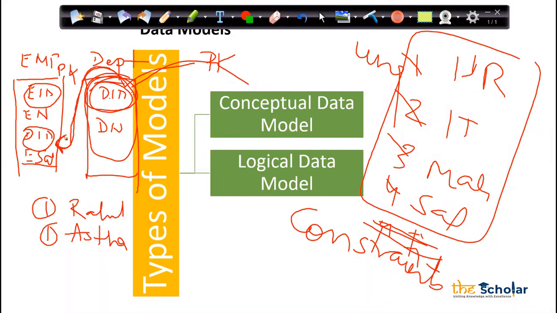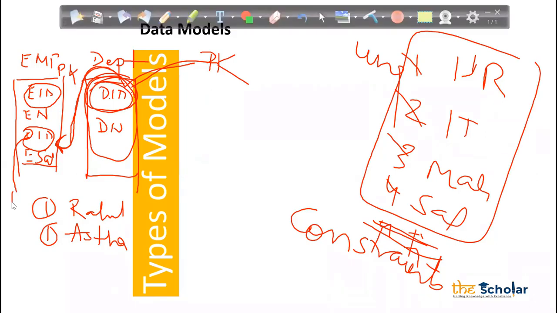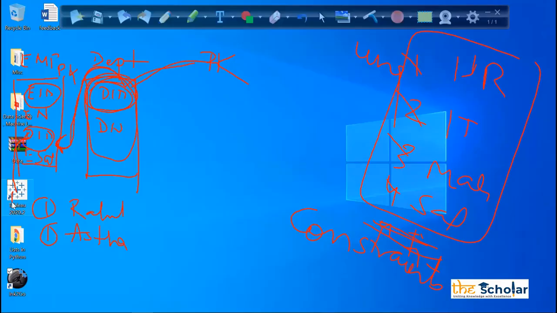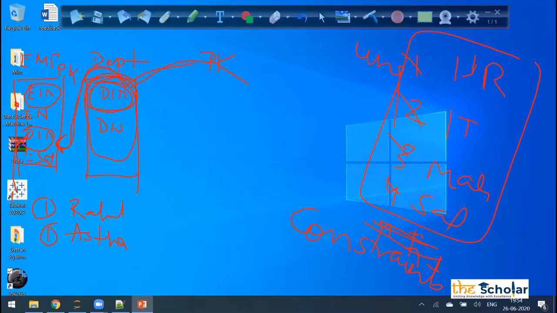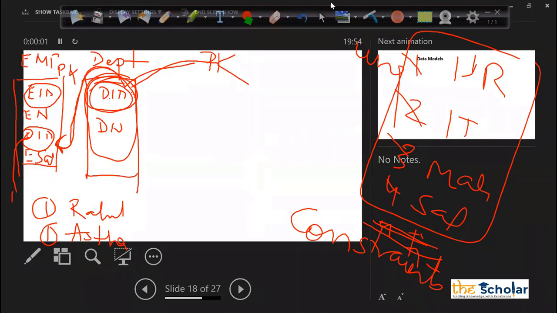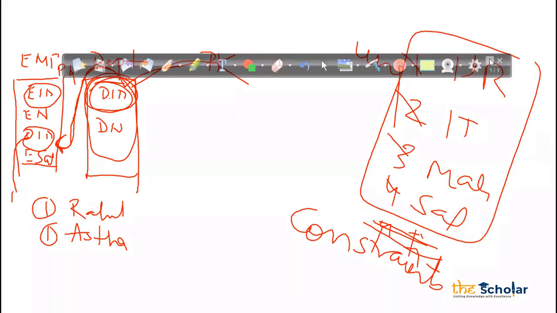Now, what is the benefit of this? First of all, foreign key can be duplicated. Foreign key can be duplicated, right? Because I can have multiple employees with the same department. Yes or no? I can have multiple employees with the same department.